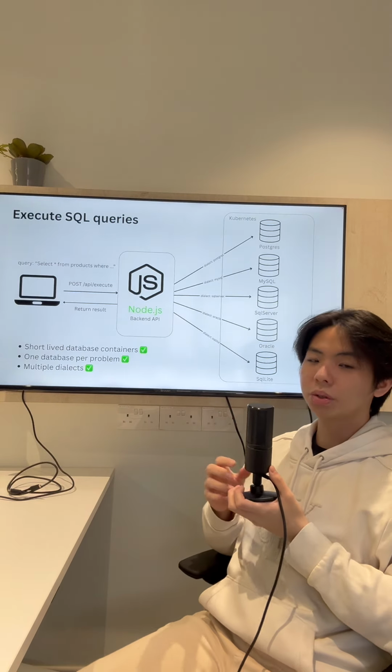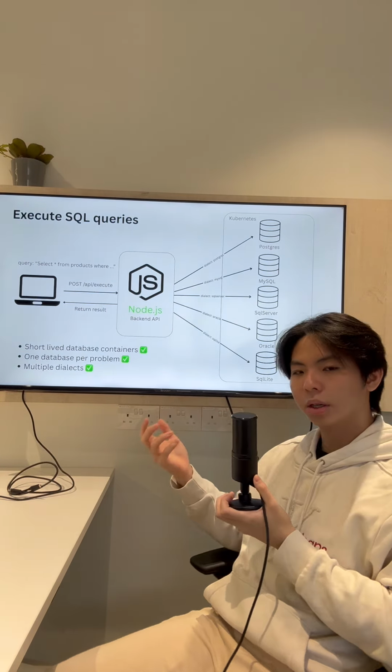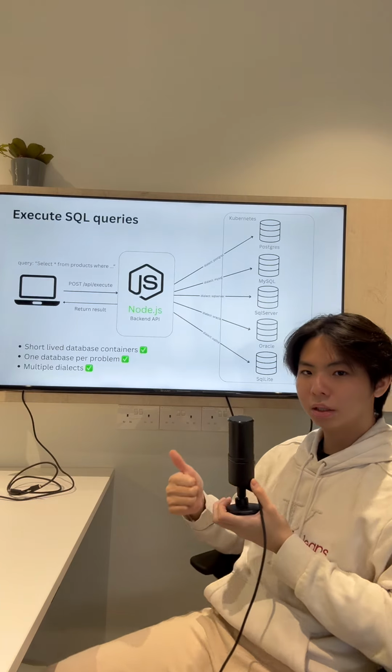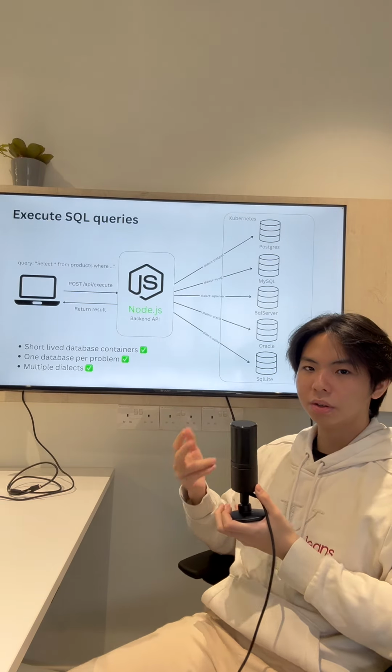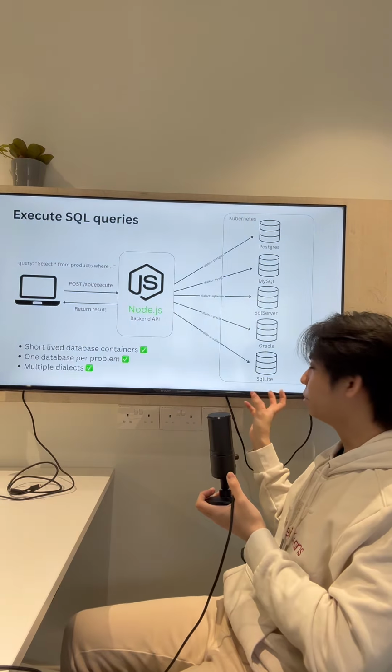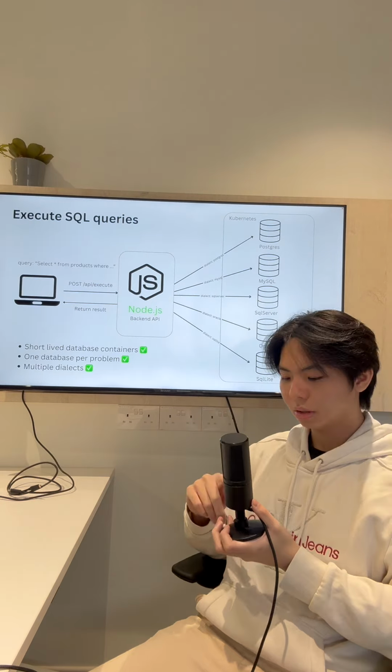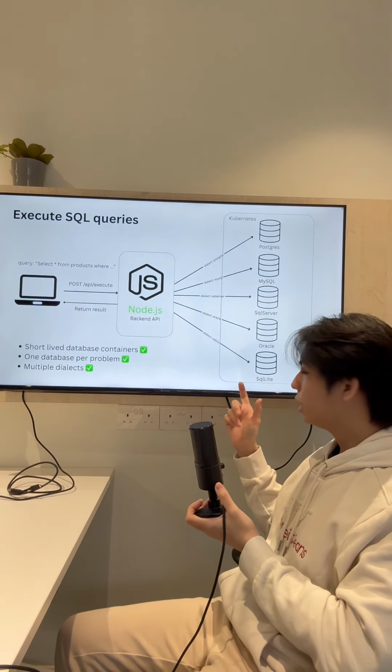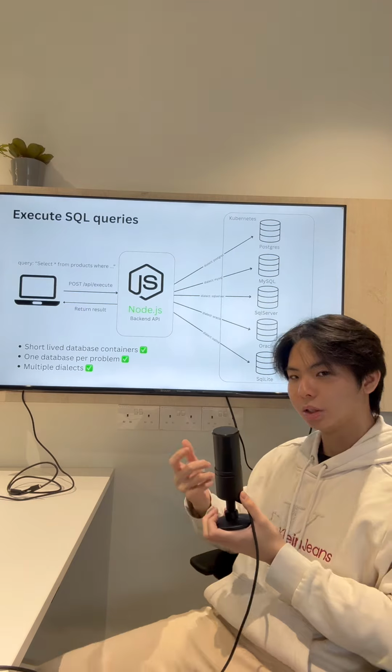So instead, we're going to use containerization. Each time somebody wants to access a problem, we're going to spin up an isolated, short-lived container with an image of the chosen dialect. In this case, we support 5 different dialects, but this list is expandable. This enforces really good isolation because each sandbox is only seeded with data of the chosen problem.